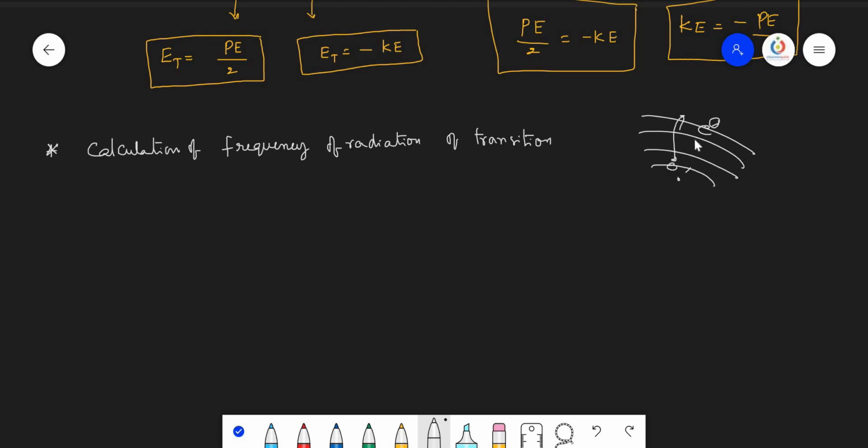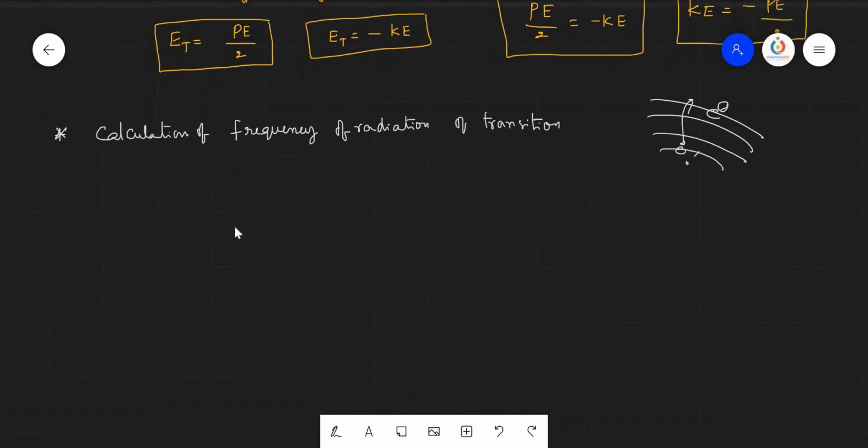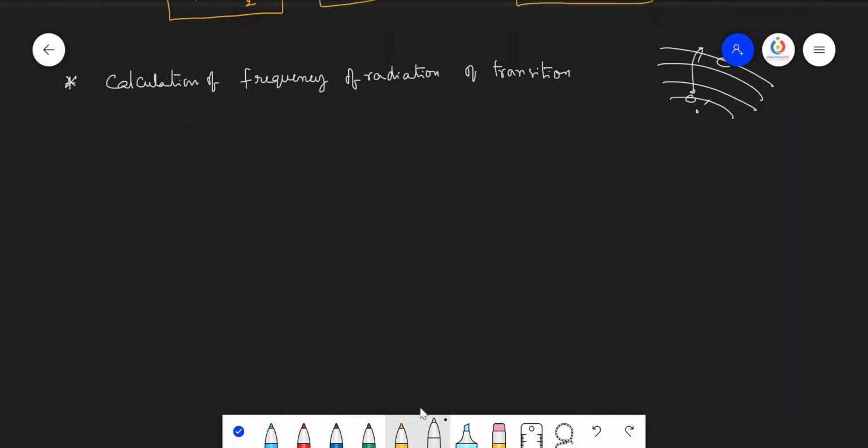So we used to calculate only the energy difference, but we did not calculate the frequency. We have already known one formula I had given you, that is delta E is equal to h nu. Then nu is equal to delta E by h, and delta E value I had already given you.